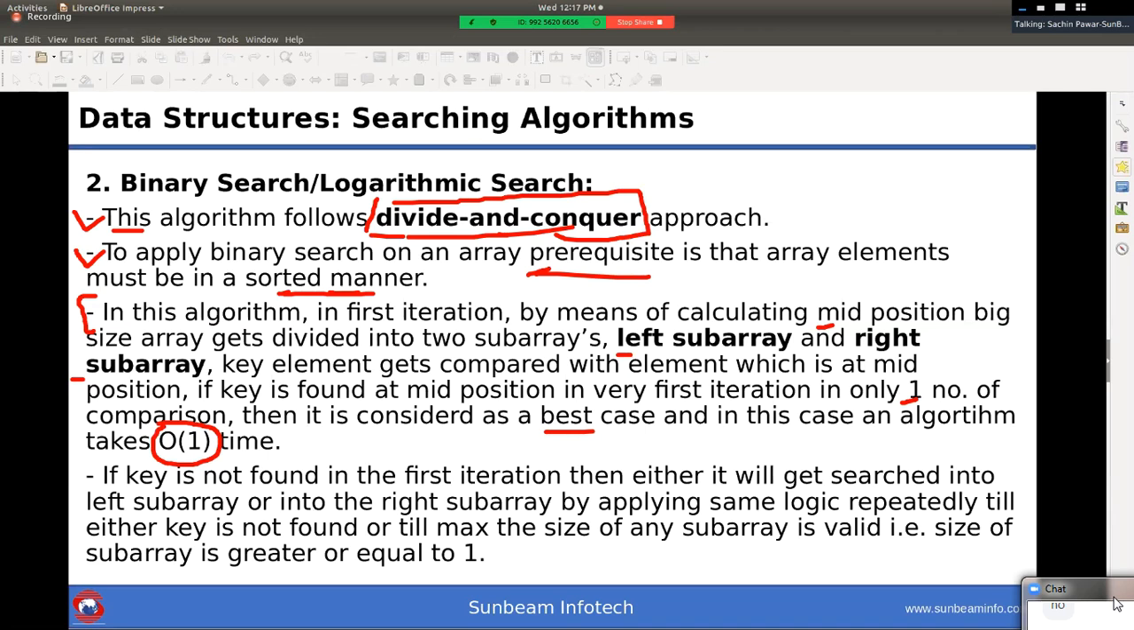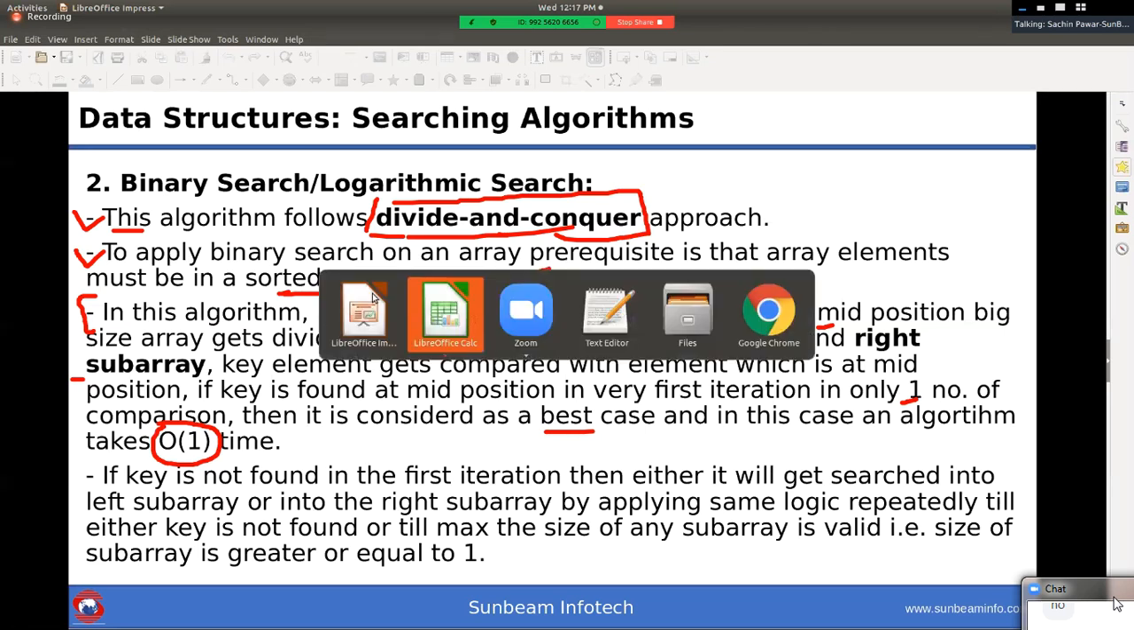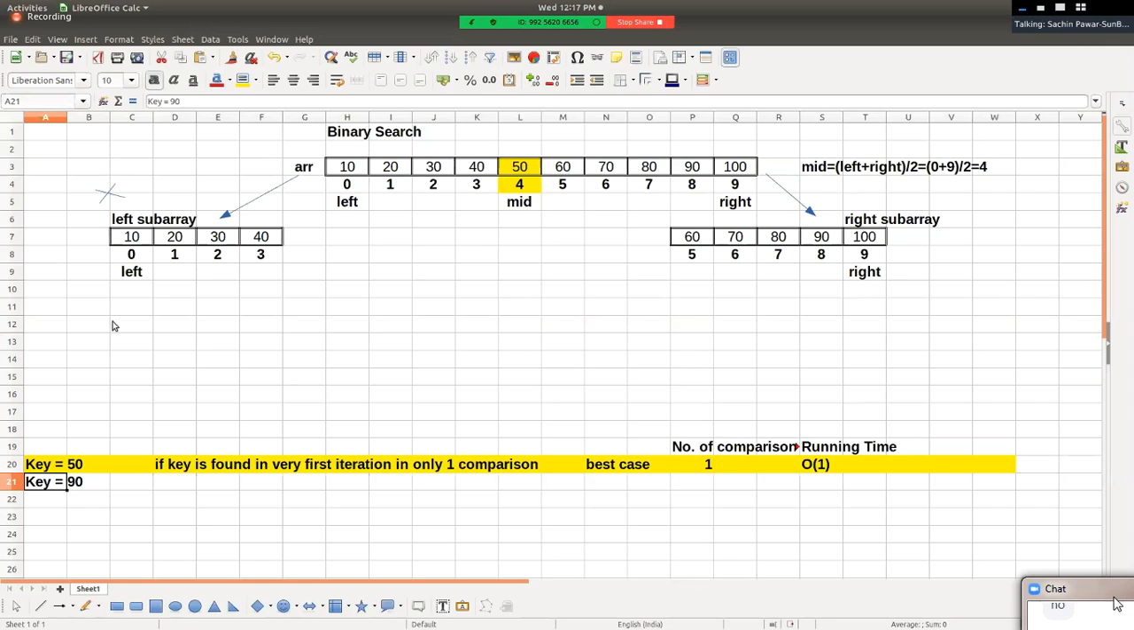If you want to apply binary search, the prerequisite, which is compulsory, is that array elements must be present in a sorted manner. I hope it is clear now, right? Okay, now what is the value of key? Value of key is 90. So is 90 less than 50? No sir. If it is not equal and not less, then it may be present in the right sub array.